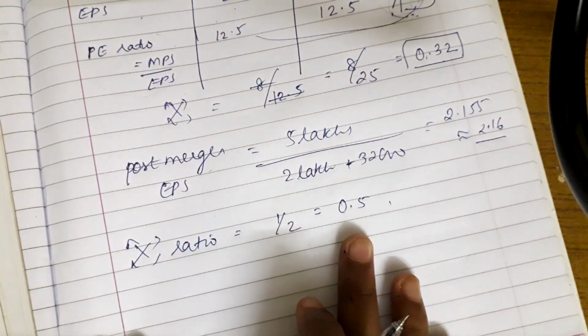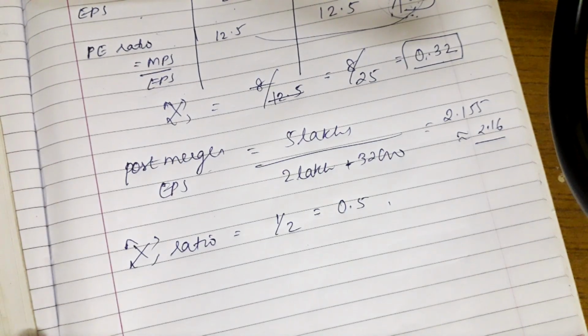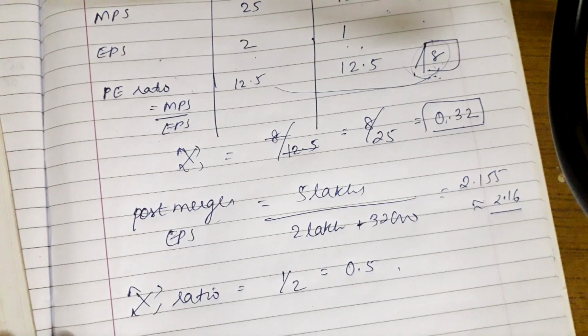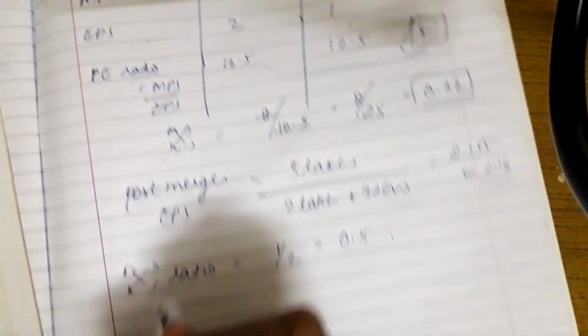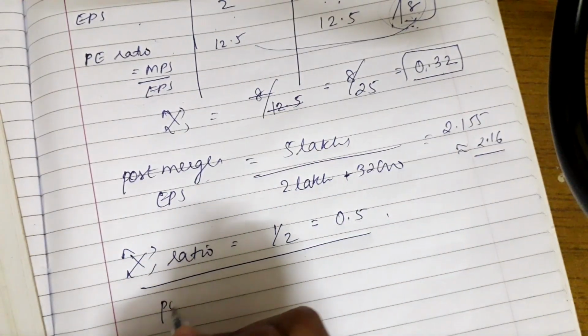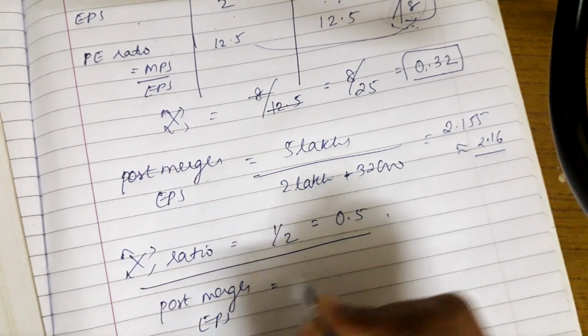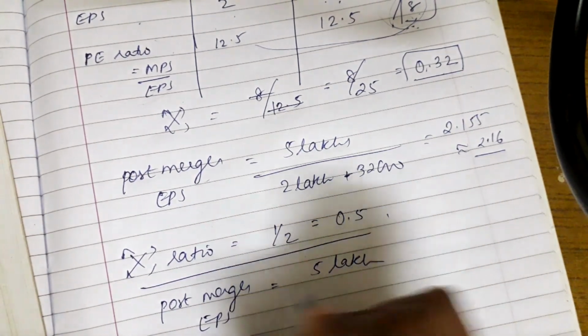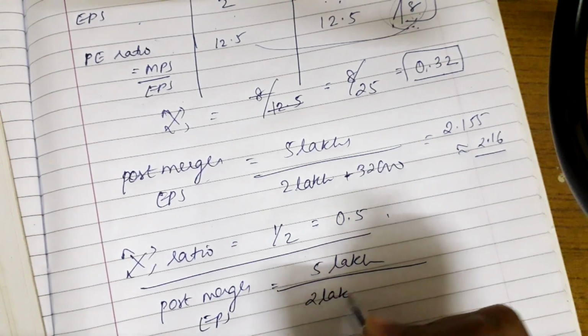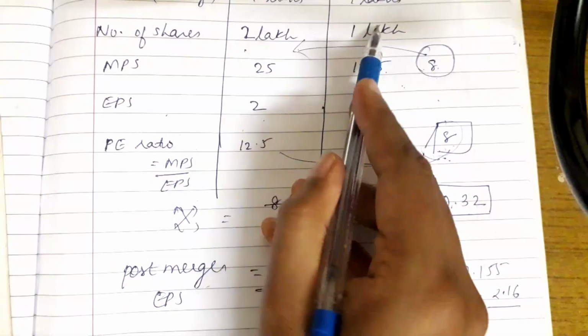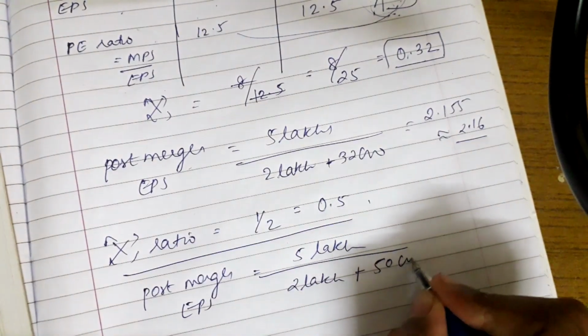So this is the answer. In fact, the answer is this much only, but if we are required to prove that pre and post merger EPS remains the same, we'll find post-merger EPS as per this ratio. The earnings are going to remain the same. The number of shares would be 2 lakh, while 1 lakh multiplied by 0.5 will give us 50,000.